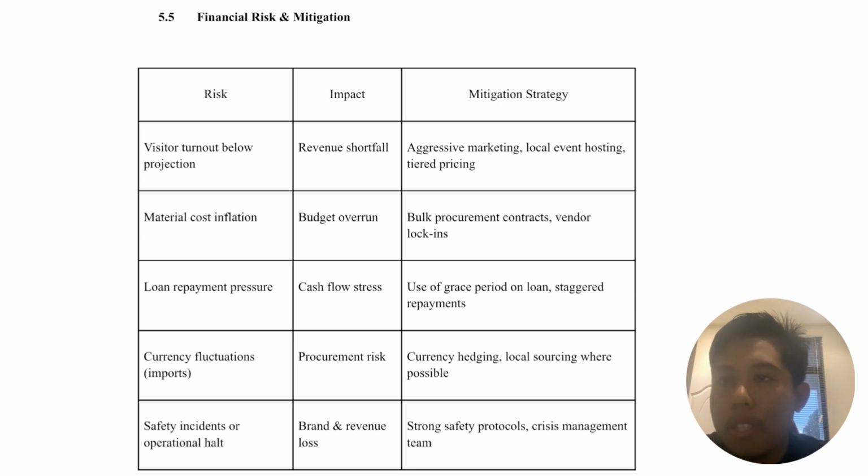Next, we have loan payment pressure, which will cause cash flow stress on the project. To mitigate this, we use a grace period on the loan and staggered repayments. And for the others, which are the risks of currency fluctuation and safety incidents causing operational halt, which may cause procurement risk and brand revenue loss, to mitigate these risks we have to do currency hedging and local sourcing as much as possible. And finally, to prevent any accidents, it is best to stick with safety protocols and crisis management, which will be handled by the crisis management team.